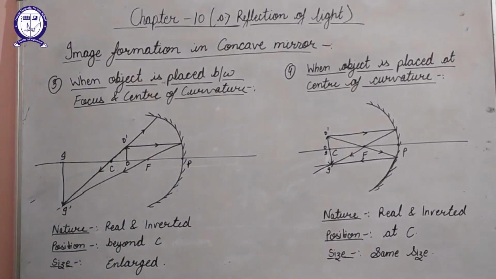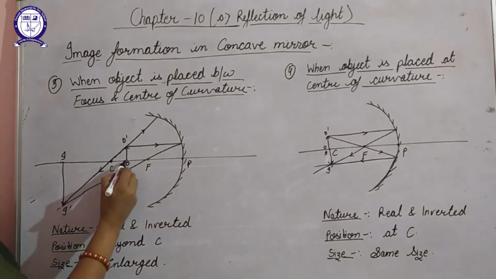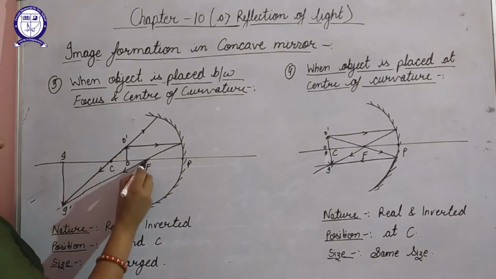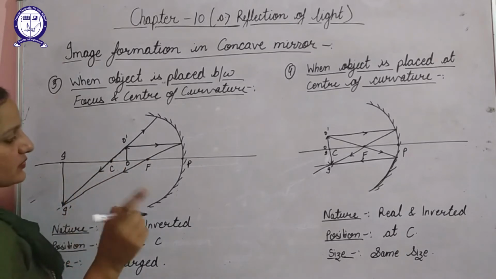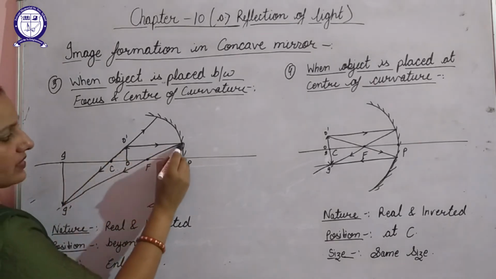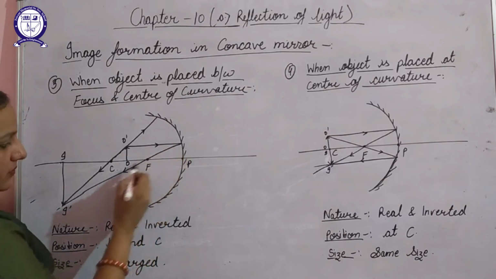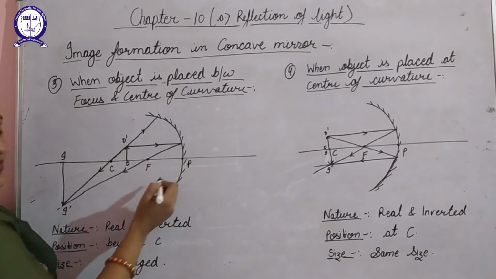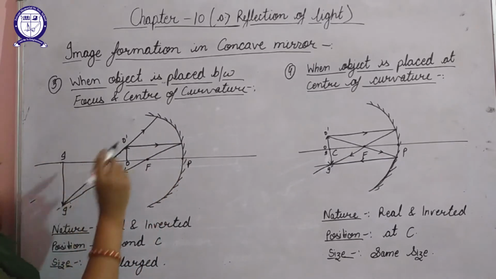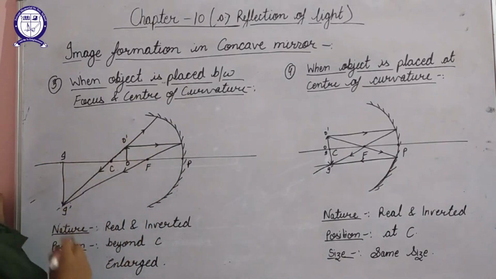Next is when object is placed between focus and center of curvature. So here I have placed the object OO dash between focus and center of curvature. So the steps will follow the same. That is, the parallel ray of light after reflection will pass through focus, and the second ray of light will strike to this reflecting surface as it is coming from center of curvature.